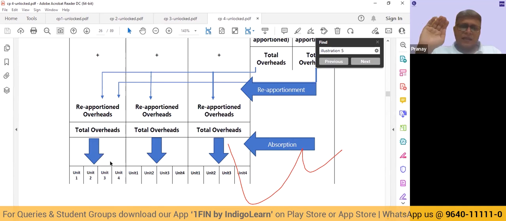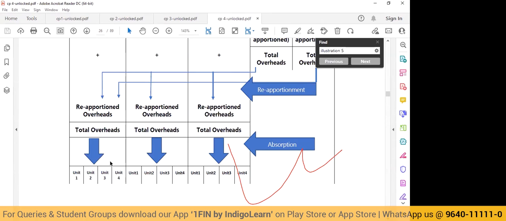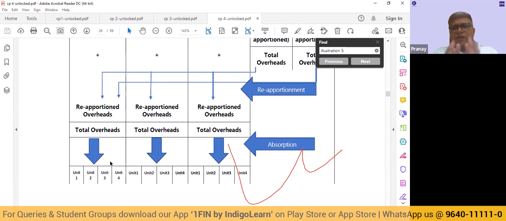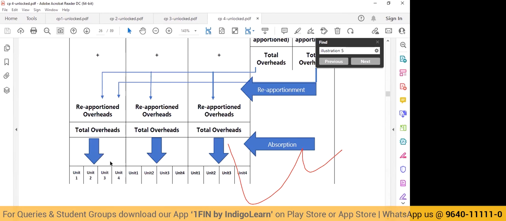Now, just extending our example, let us say this department A was manufacturing only one product, product X. Can I say this entire overhead of department A should be absorbed by product X? Yes.